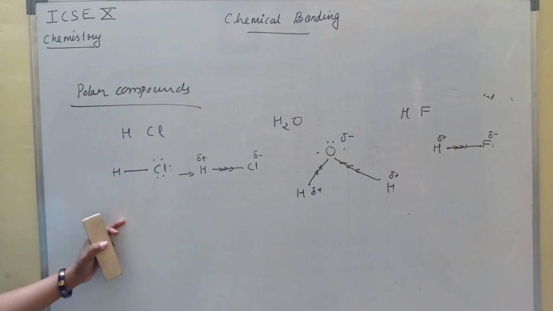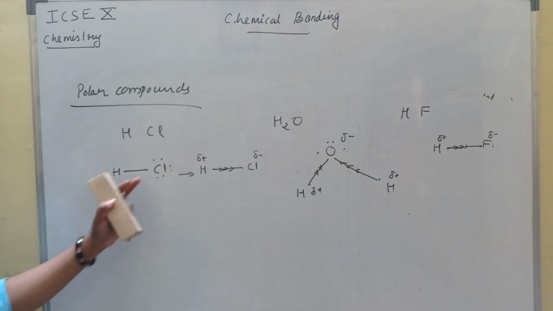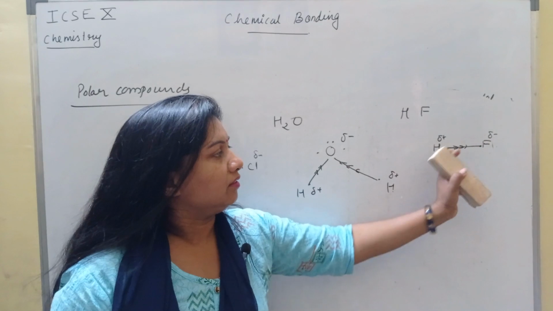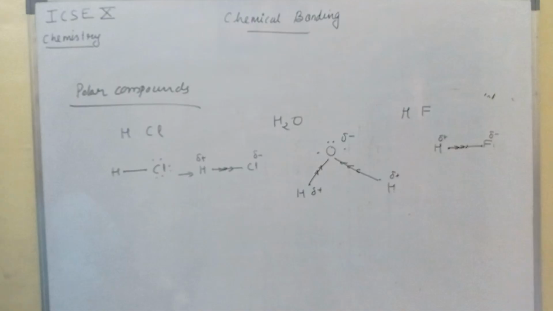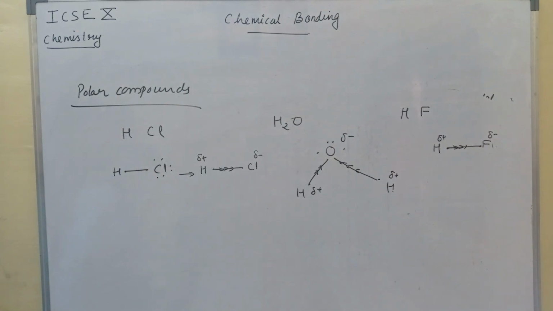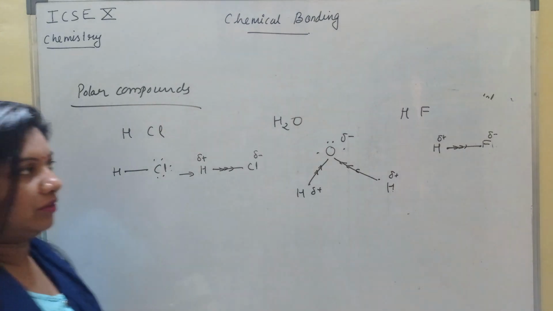This much is clear to everyone. So the more the electronegativity difference between the combining atoms, the more is the polar nature of the compound. Anything left? So I hope this much is clear to everyone.